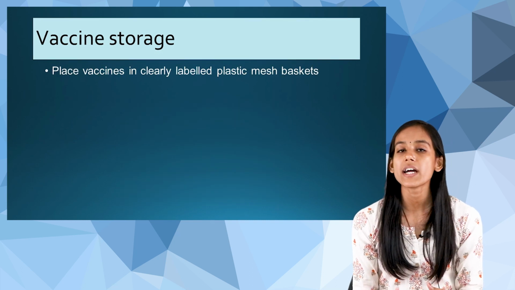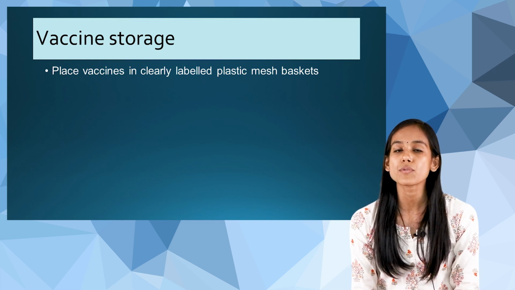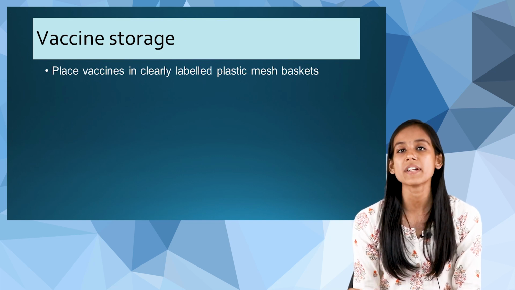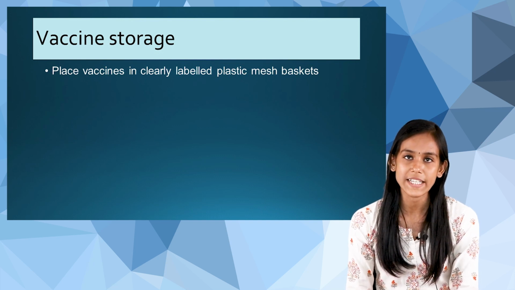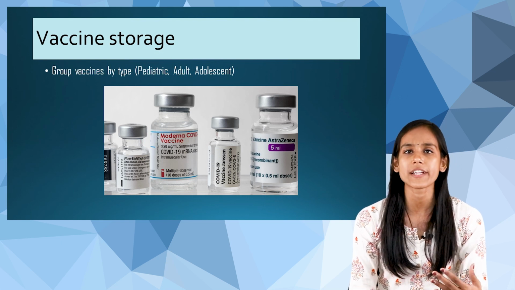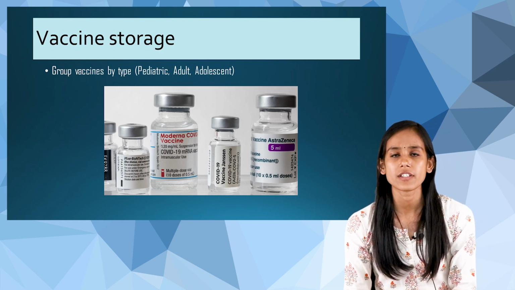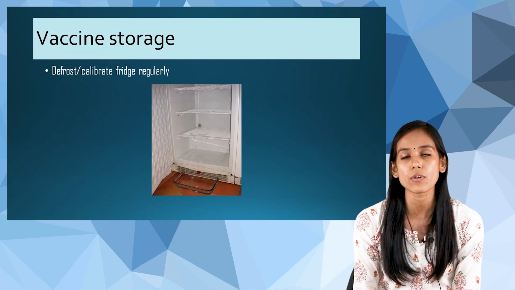And make sure when you are placing the vaccines in the fridge, you have clearly labeled plastics on the container. Then you can group the vaccines by type, like for infants, for adolescents, and for adults. Also, you should ensure that backup facilities are available, and you need to defrost the fridge. So this is how we will store the vaccine.